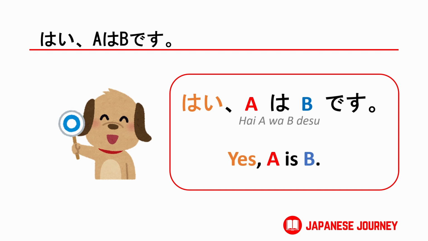By the way, if you haven't watched our lesson on how to make simple Japanese sentence, I've put the link in top right corner.